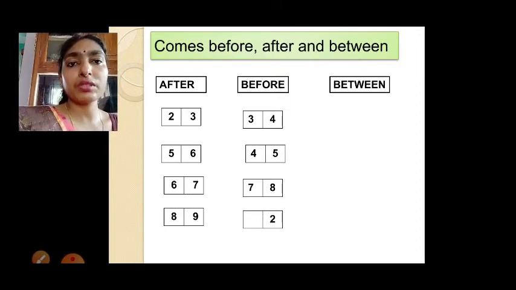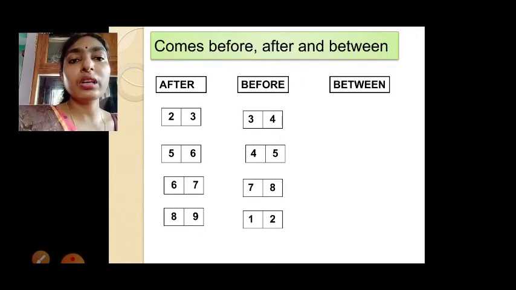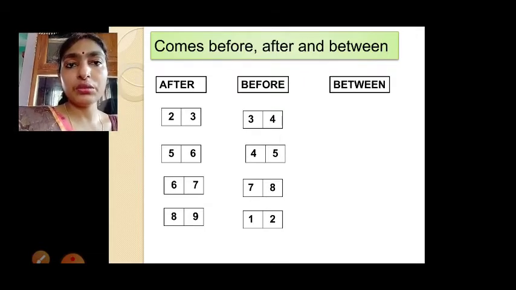What number comes before 2? 1. So how will we get the before number? If we do the reverse counting, like 9, 8, 7, 6, 5, 4, 3, 2, 1. When we do the reverse count, we get the previous number, that is what comes before.